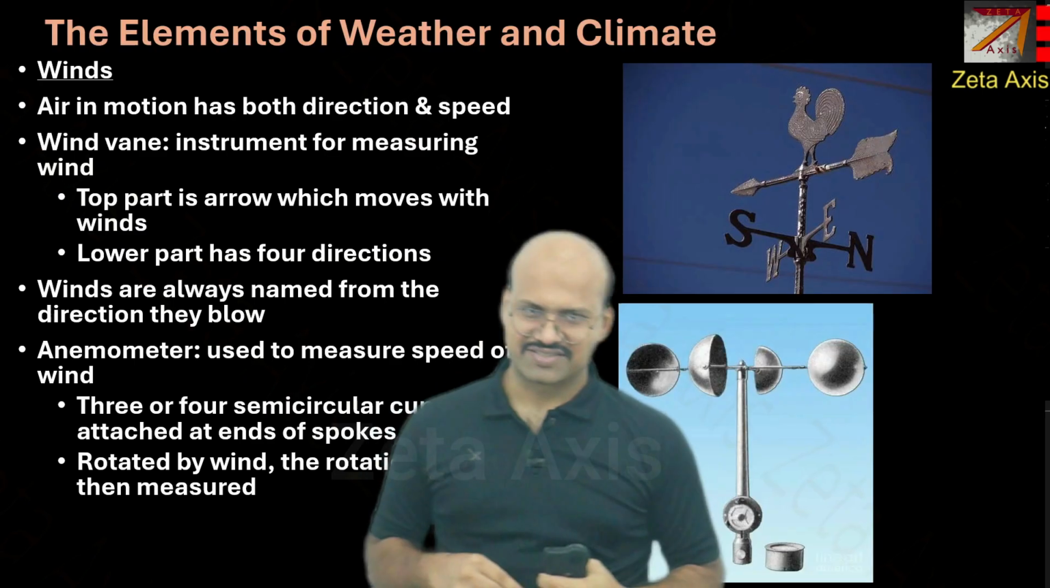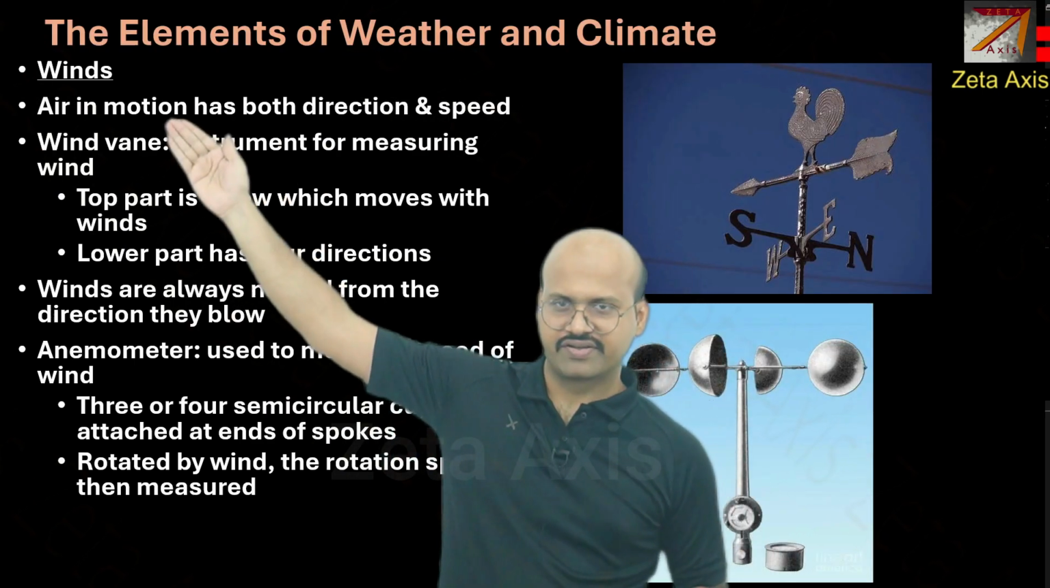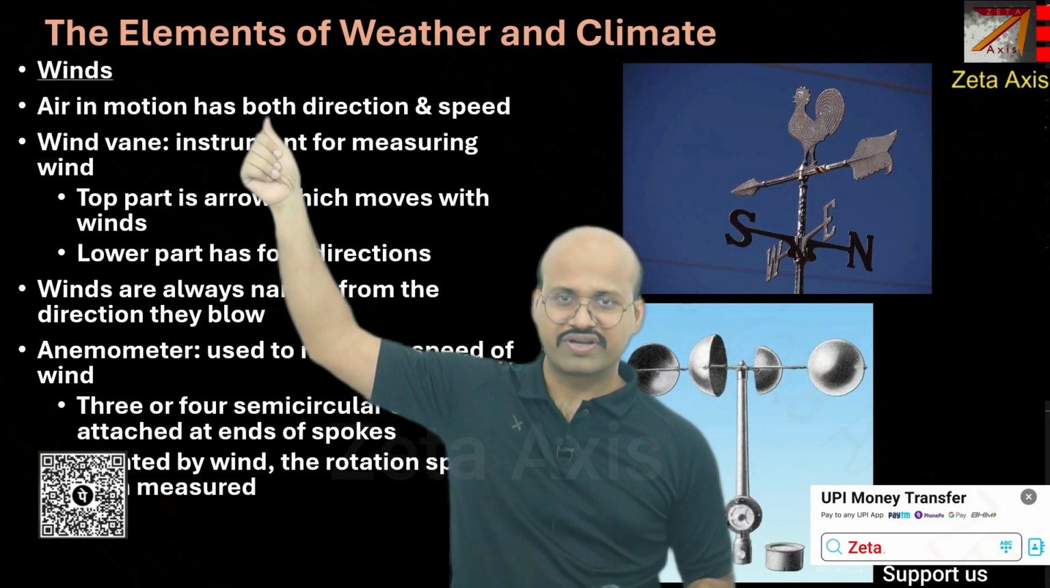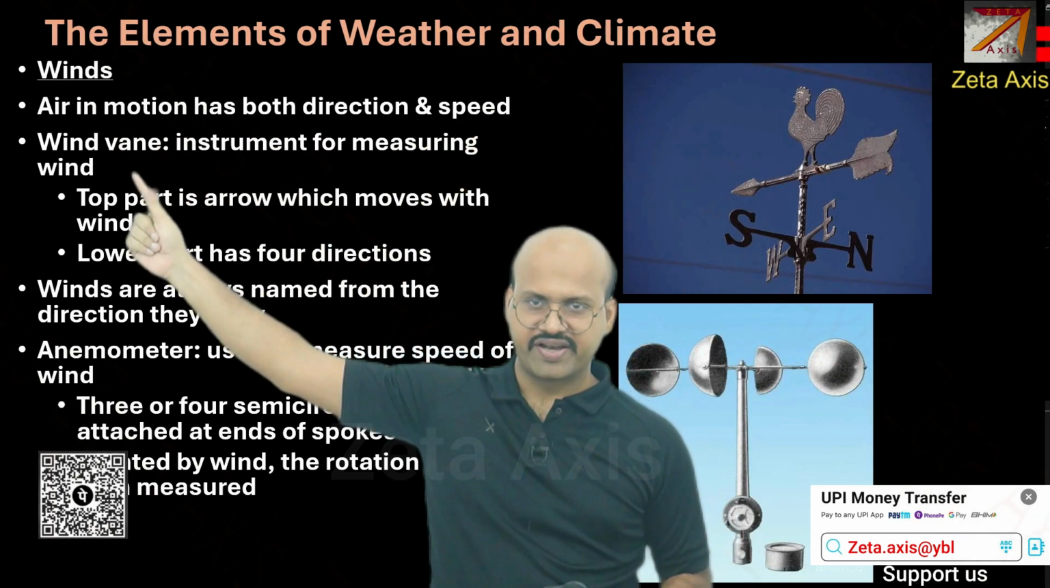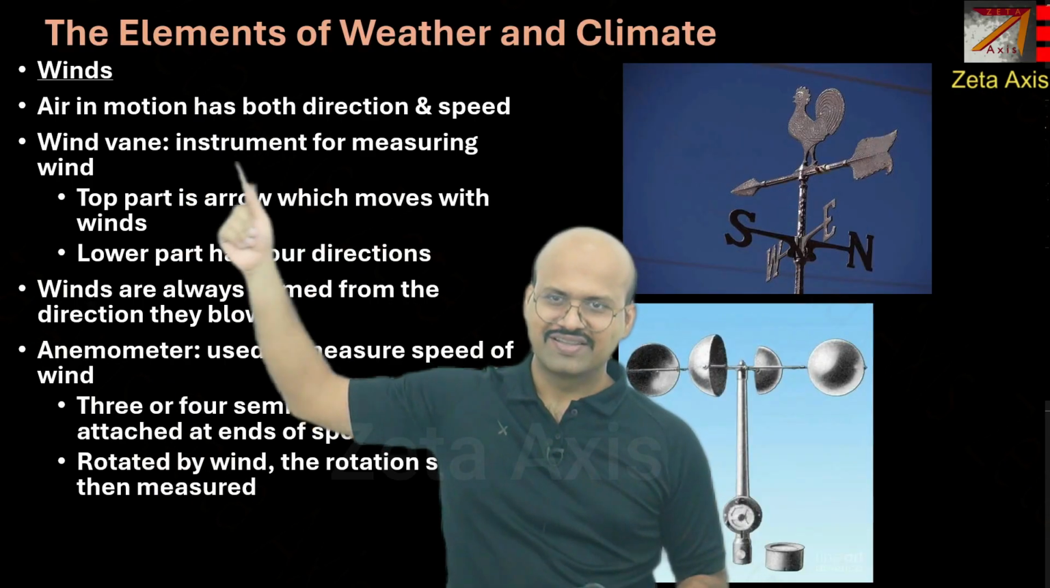Another important characteristic of the atmosphere is wind. It is air in motion and it has both direction as well as velocity or speed. A wind vane is an instrument which is used to measure the wind.